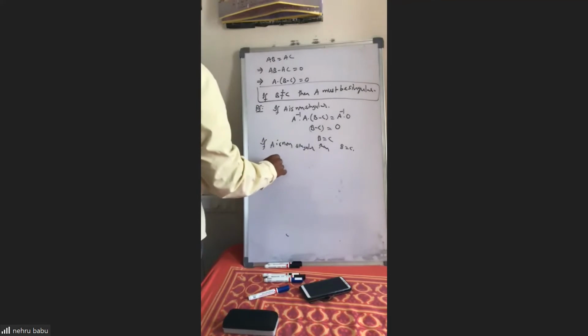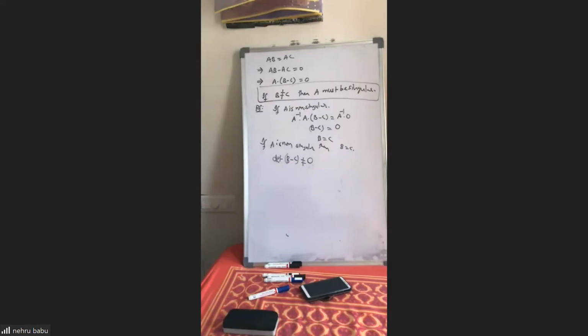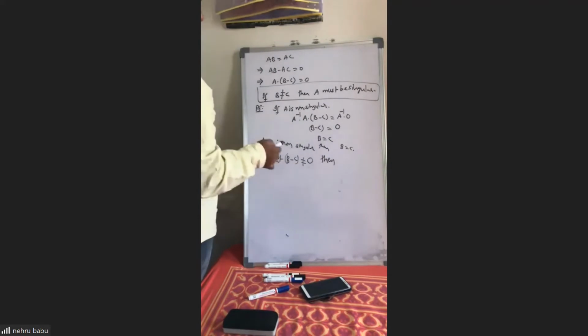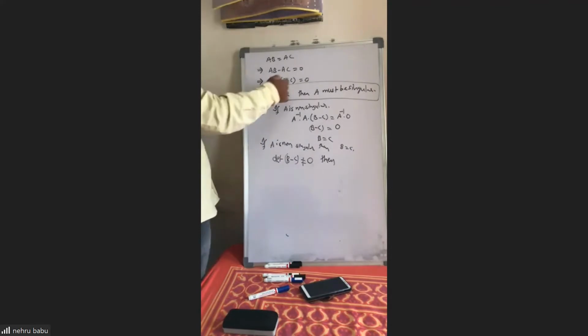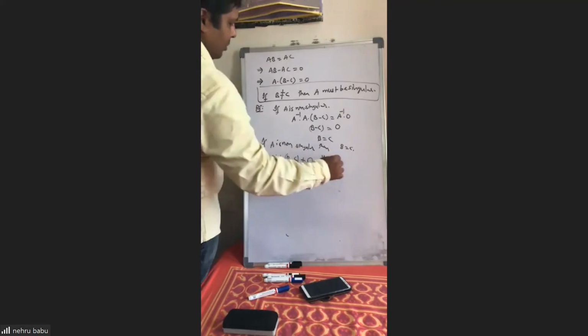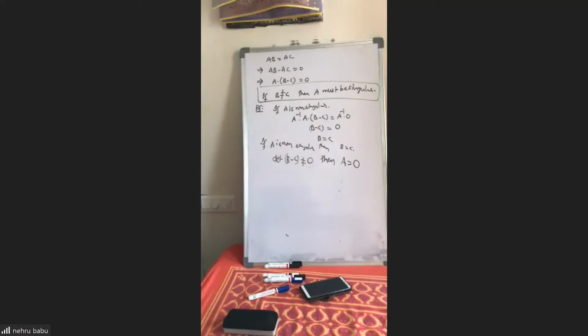And one more: if det(B minus C) is not equal to 0, then multiply with (B minus C) whole inverse, and compulsorily A equals the 0 matrix only. So if B minus C is non-singular, there is only one chance: A is the null matrix.